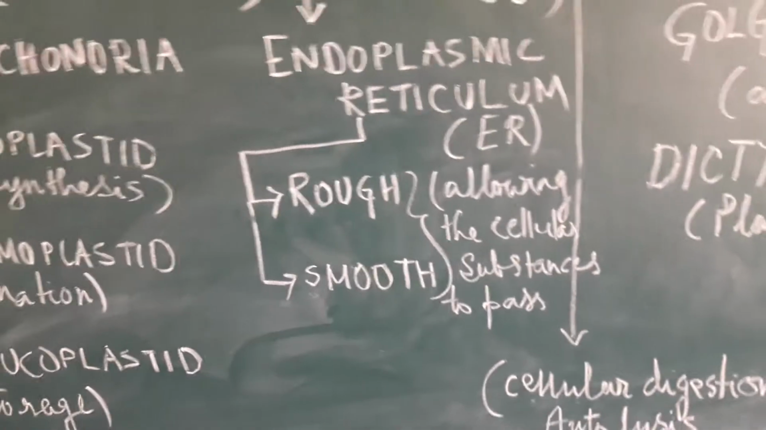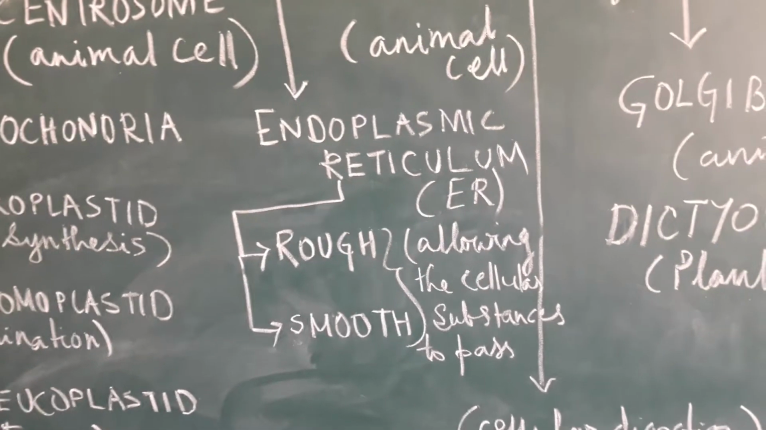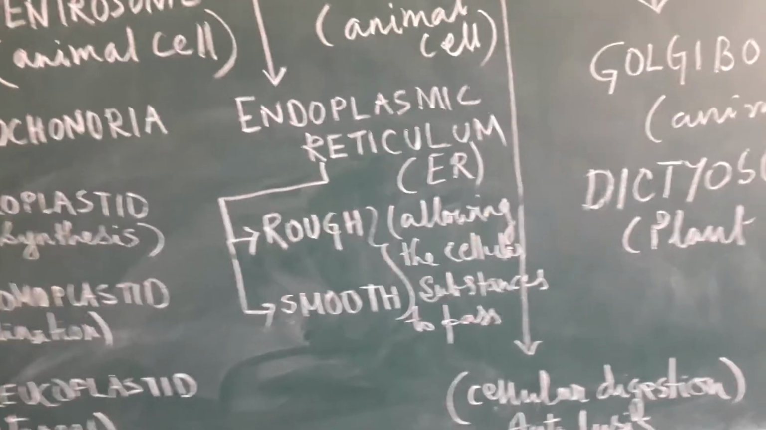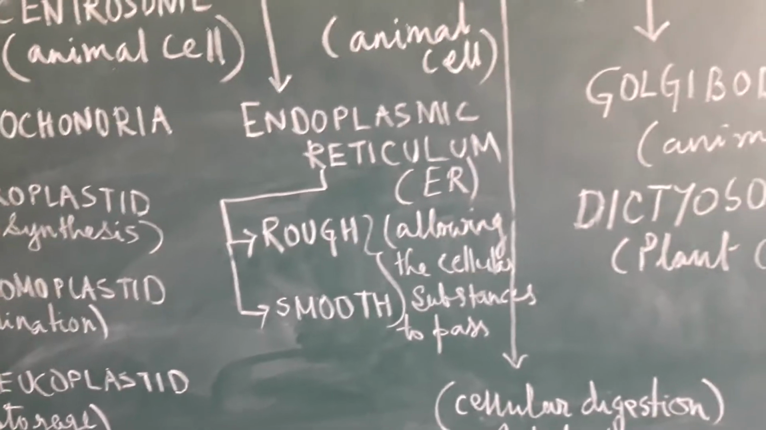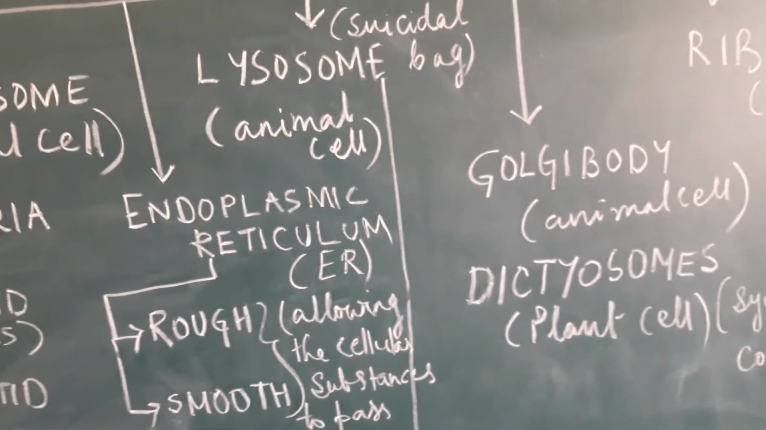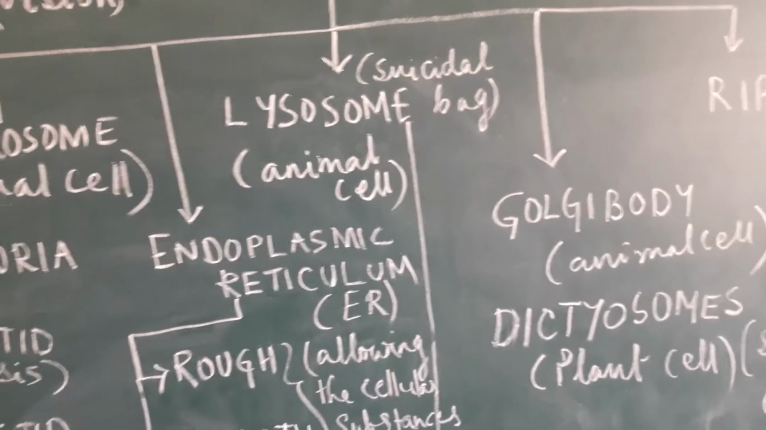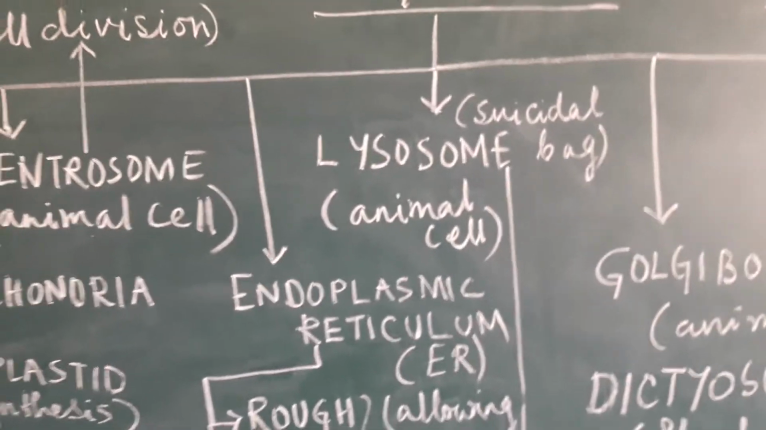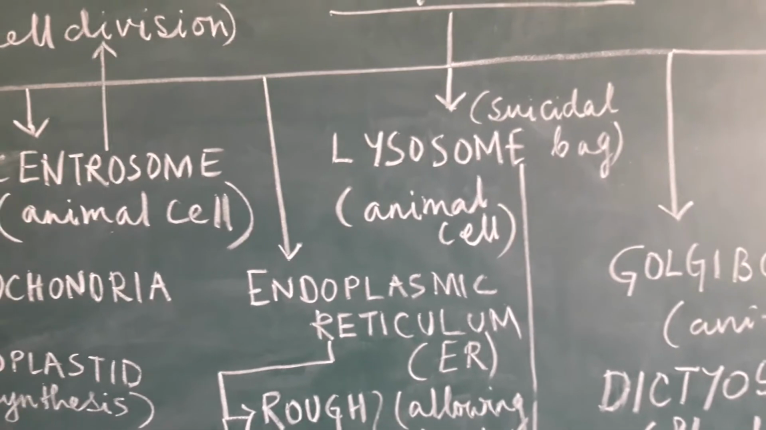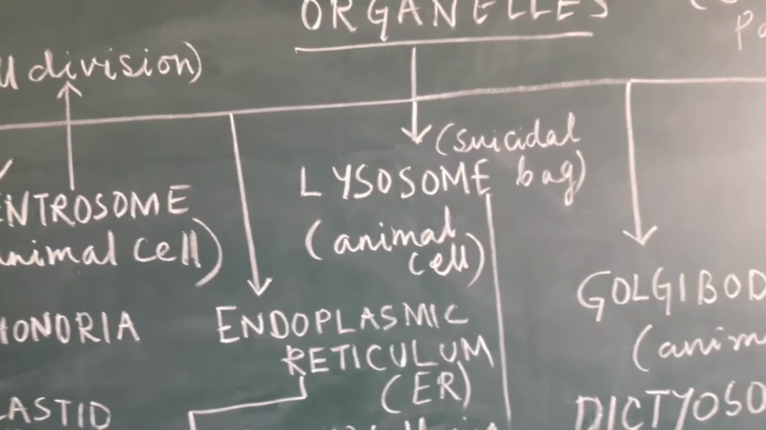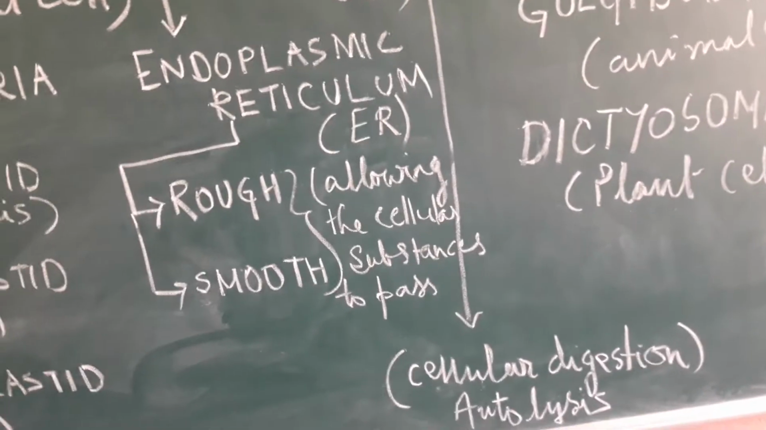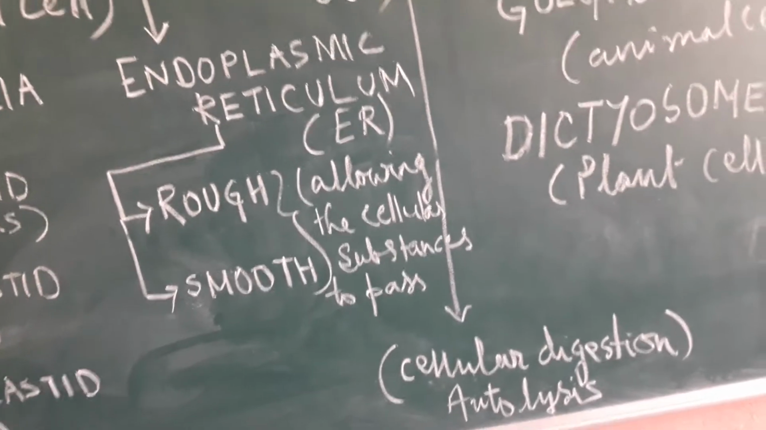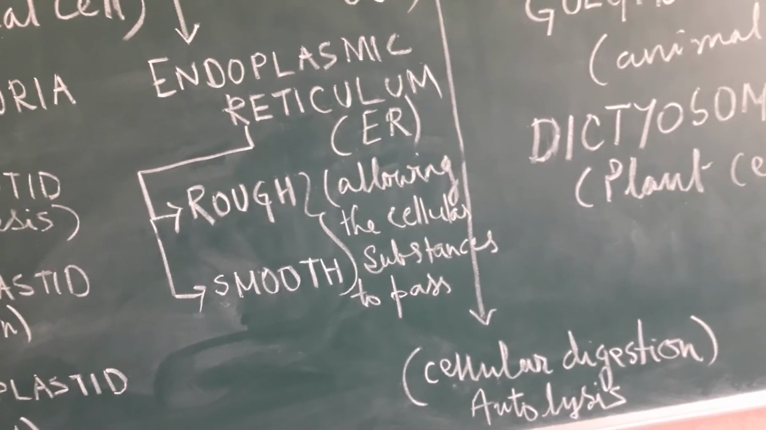So this endoplasmic reticulum allows the cellular substances to pass through that canal and exchange the materials between the nucleus and the inner part of the cell, that is the cytoplasm. Moving on to lysosome. The lysosome, which is specifically found in animal cell, is called a suicidal bag. Why? You can see down, I have written its function, that is cellular digestion. It helps in digesting different substances inside the cell.